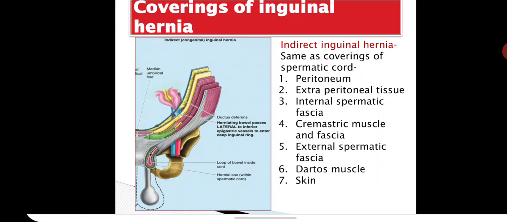Coverings of the inguinal hernia. In indirect inguinal hernia, they are the same as the coverings of the spermatic cord. So if you know the coverings of the spermatic cord, then you can tell the coverings of the indirect inguinal hernia. They are the peritoneum, extraperitoneal tissue, internal spermatic fascia, cremastric muscle and fascia, external spermatic fascia, dartos muscle and skin. So these are the coverings from inner to outer.